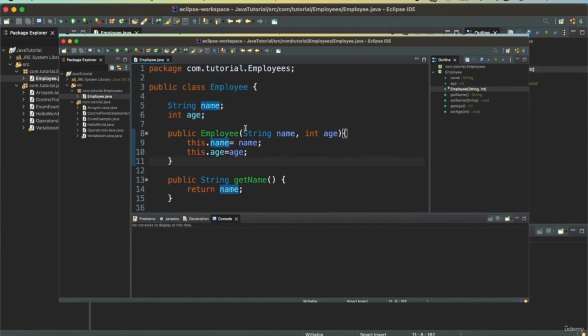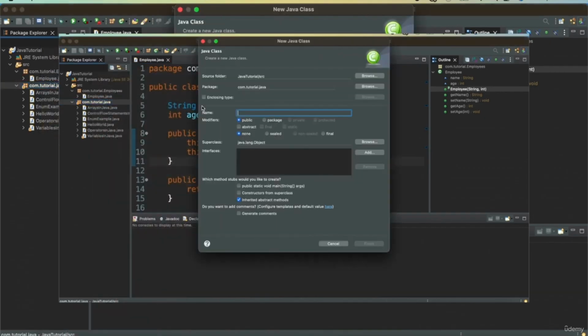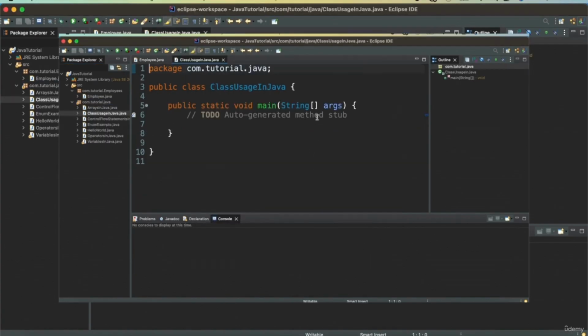So now let's create a class that will call this Employee class. The class that I want is a class Usage in Java, and it will have a main method. In this main method, I want to define the variables of an Employee class.